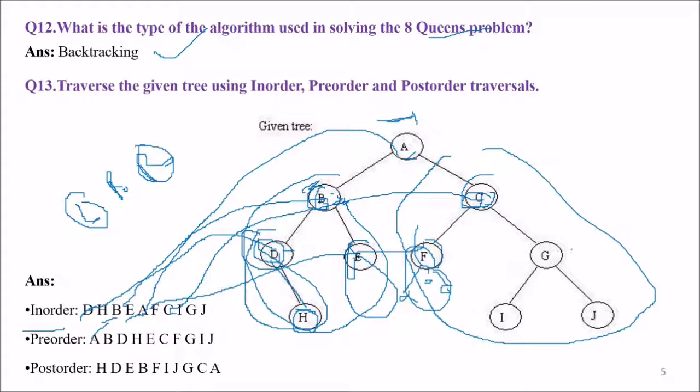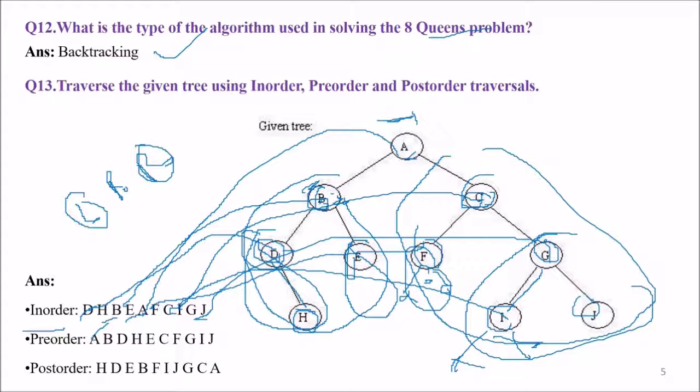Now we go to the right. Now the right has again a subtree, so we go to the left. Do we have any left at I? No left, no right. So we take I. Now we take the in-order root, so we take G and finally J. So this is the in-order.